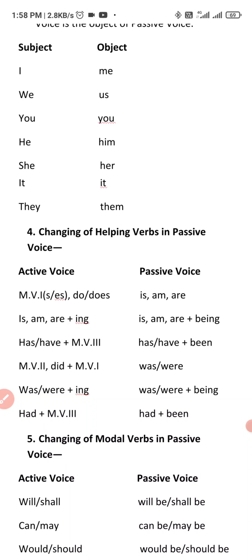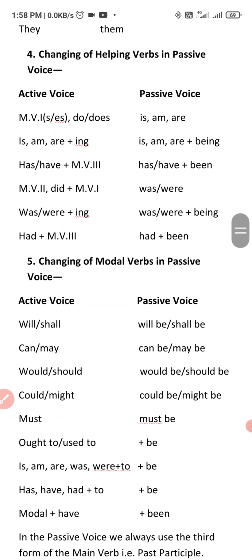The object of I is me, the object of we is us, the object of you is the same, the object of he is him, the object of she is her, the object of it is the same, and the object of they is them. In the next rule, we will learn how we can change the helping verb while converting an active voice into passive voice.